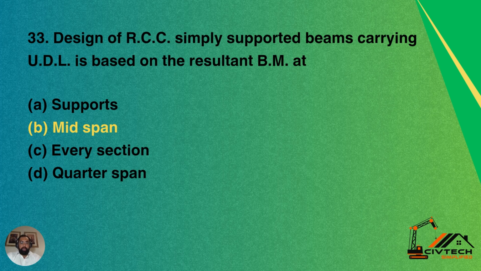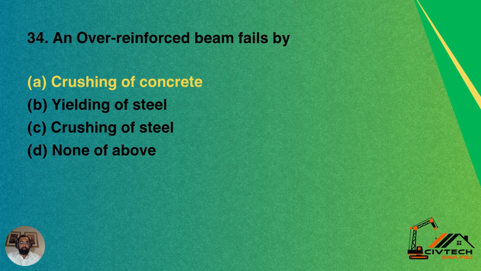So B is the correct answer, mid span. In a simply supported beam carrying UDL, the design of RCC based on the resultant of bending moment is done at mid span.